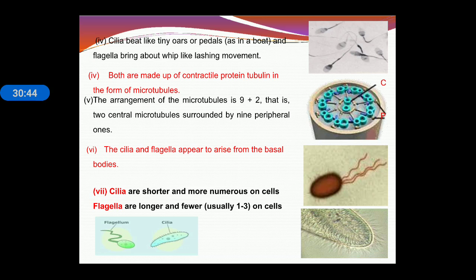Next, cilia beat like paddles in a boat, and this creates movement. Cilia have a specific arrangement known as 9+2. Nine are the radial spokes and two are the central fibrils, or nine are the peripheral ones and two are the central ones. Cilia and flagella appear to arise from the basal body. Cilia are shorter and more numerous on the cell. Flagella are longer and fewer on the cell.